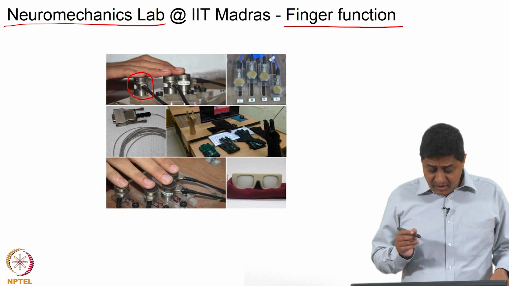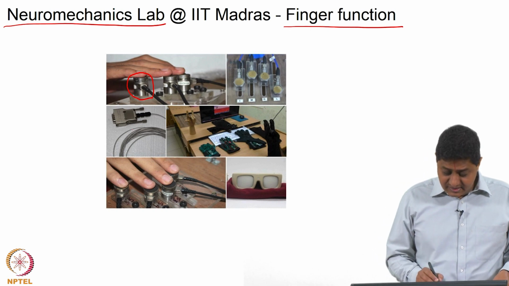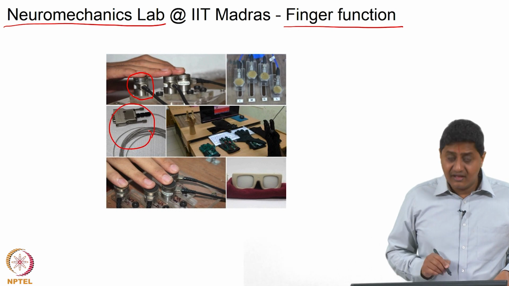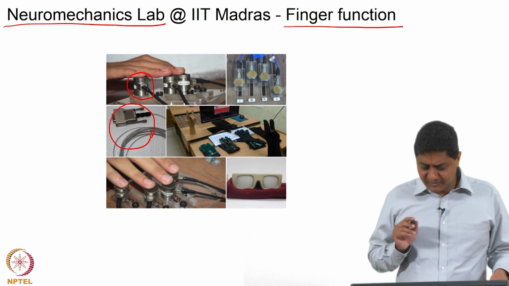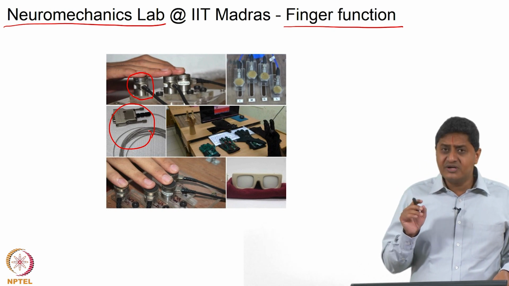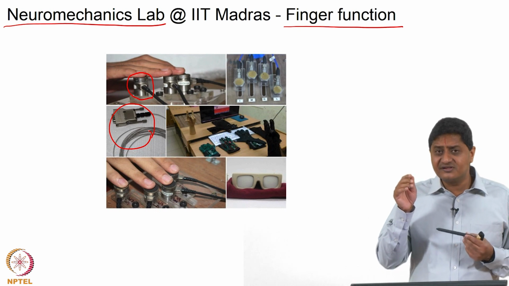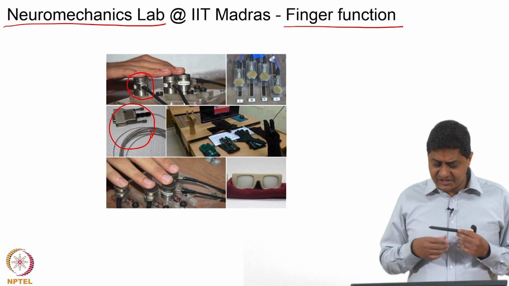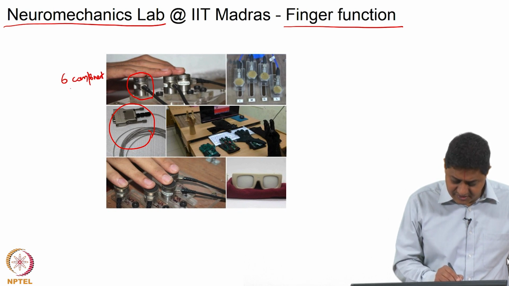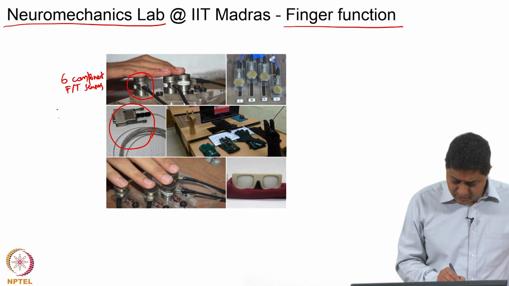And we also have these electromagnetic tracking sensors, these from Polhemus, these can track movements of individual finger segments, linear and angular displacement. So, each of these are 6 component sensors, one is a 6 component force torque sensor, the other one is a 6 component kinematic sensor.